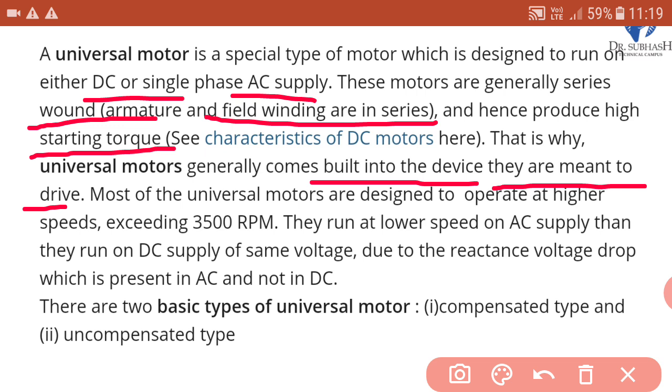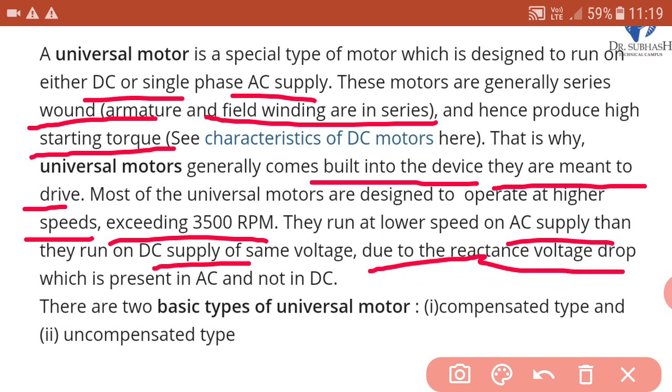Most of the universal motors are designed to operate at higher speeds exceeding 3500 rpm. So this is the typical speed of a universal motor, and this speed is higher speed. They run at lower speed on AC supply than they run on DC supply at the same voltage, due to reactance voltage drop which is present in AC and not in DC.